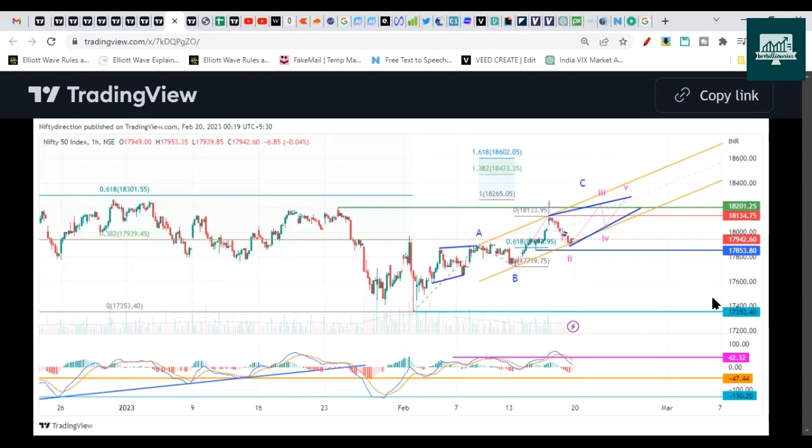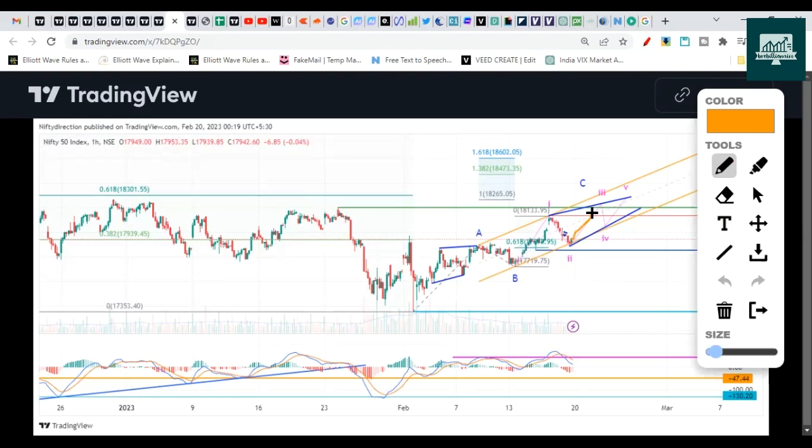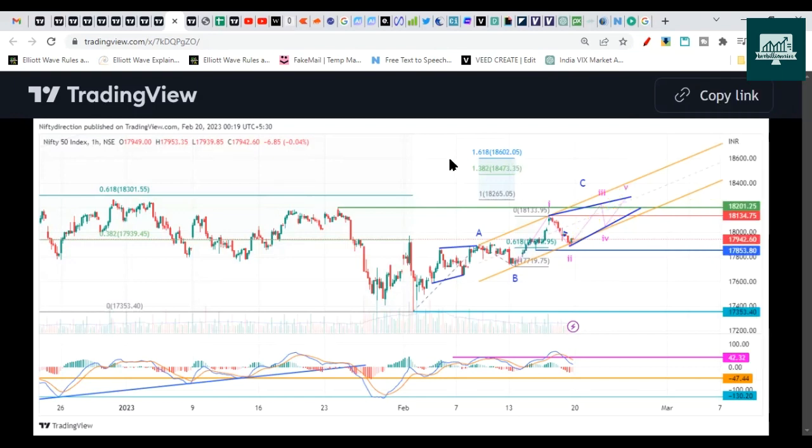Also look for the break of the previous low. This is the significant previous low, 17,853, that is not yet broken, so I doubt there is a further drop possible in Nifty. It could trick us in the next 1 or 2 days. It's very important to note down Nifty's move. So 18,000 crossing again can mean that Nifty will again head towards 18,200 with a short covering rally. Do remember that Nifty will move in a zigzag fashion if this pattern comes true, and it will be 3 wave structures. So that's all on the Elliott wave front as well.